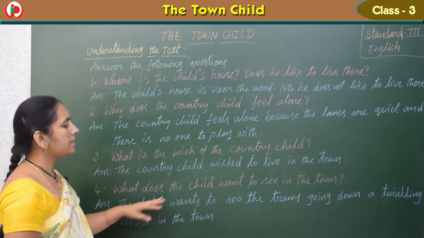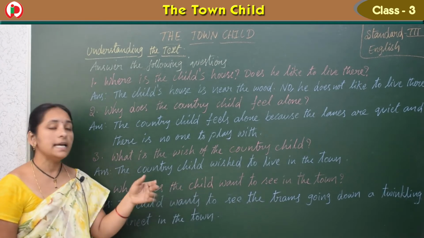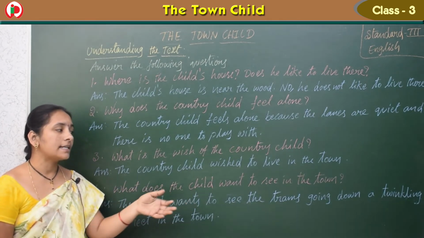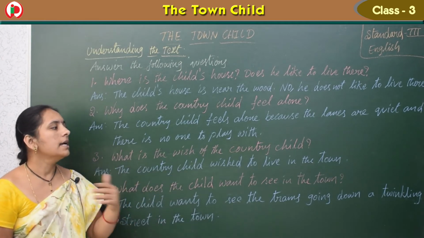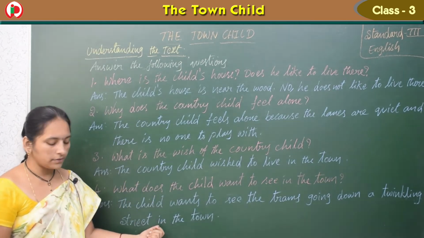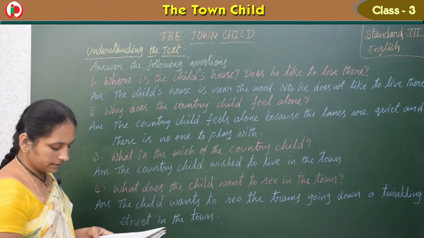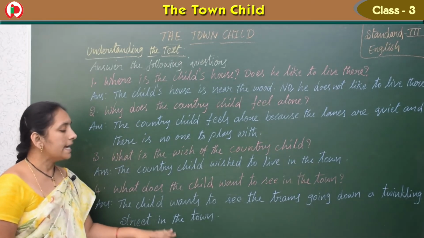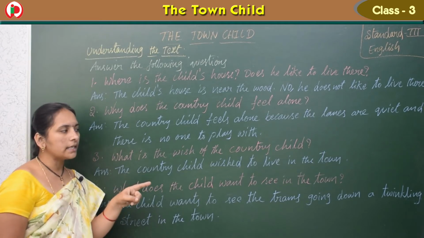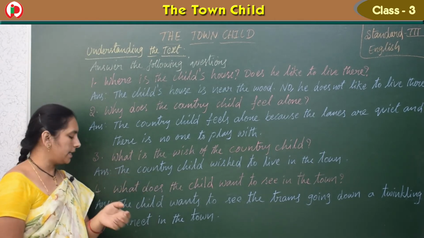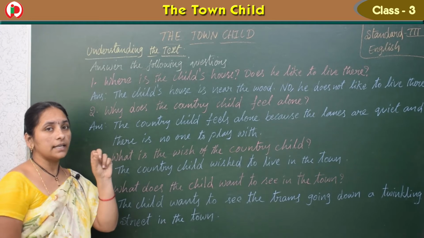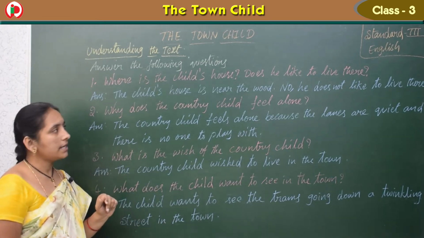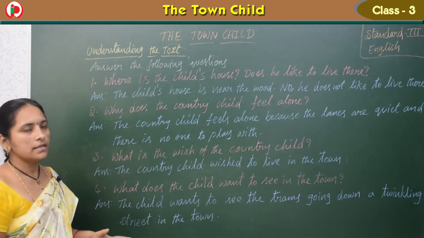What does the child want to see in the town? What does he want to see? The child wants to see the trams going down a twinkling street in the town. Twinkling, that is the lights shade we get, no? So, twinkling street in the town. Right, children? So these are the question answers we have.